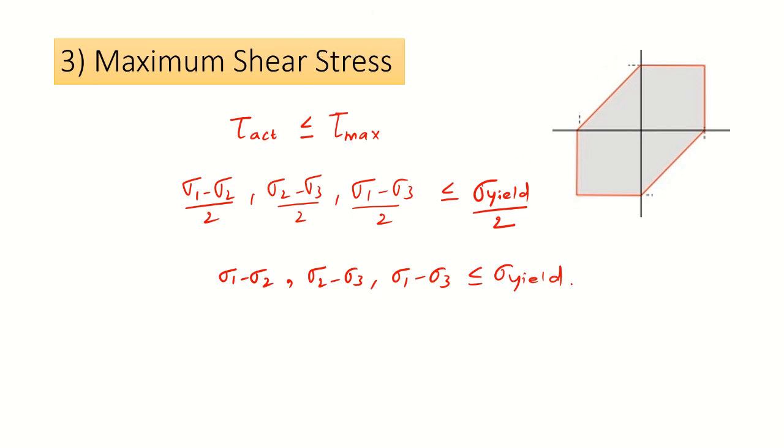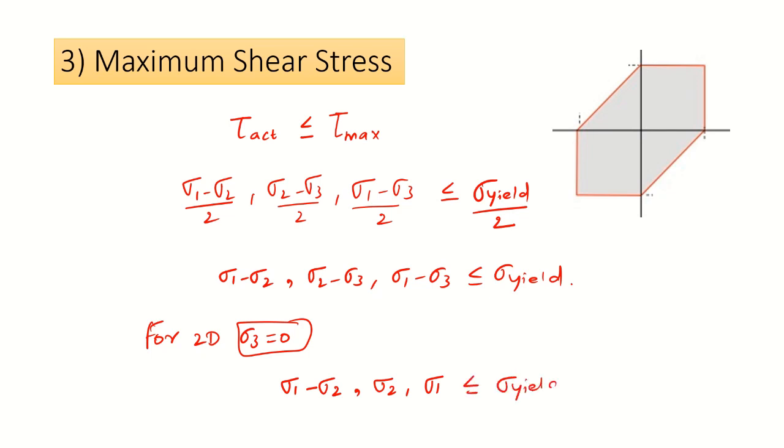So for 2D cases, we will be putting sigma 3 as 0. So we will be getting sigma 1 minus sigma 2, sigma 2, sigma 1, which should be less than or equal to sigma yield. From here we'll be getting this graph.